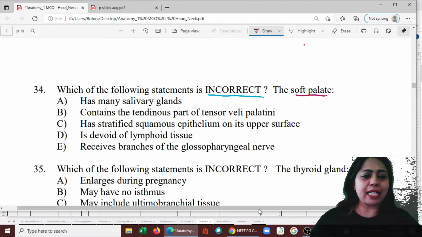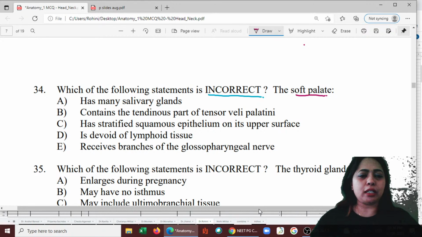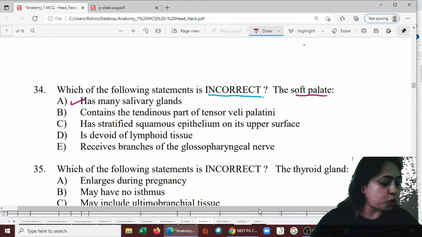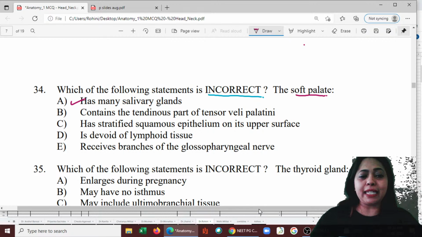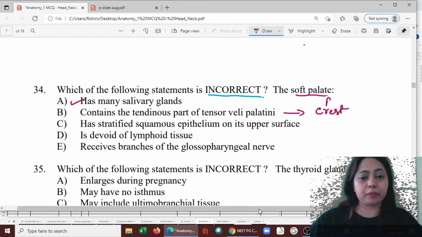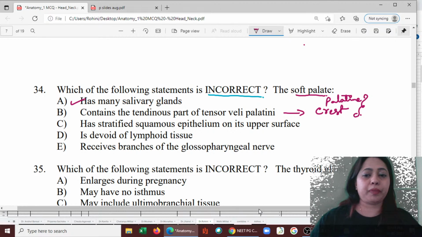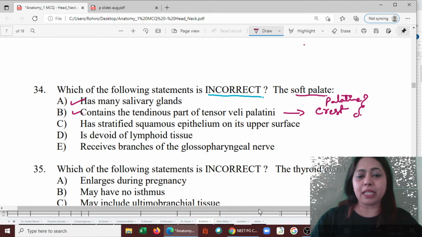It has many salivary glands. Soft palate has many salivary glands. Of course, it has glands surrounding it, and it has those salivary glands which are mucus secreting. Some of them are unnamed salivary glands. All these are present around the soft palate. So it is true. It contains the tendinous part of the tensor veli palatini. Yes, it has the tendinous part which is attached to the palatine crest. That is the tensor veli palatini.